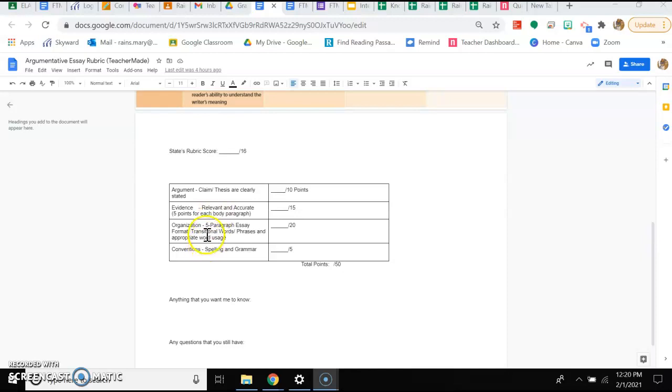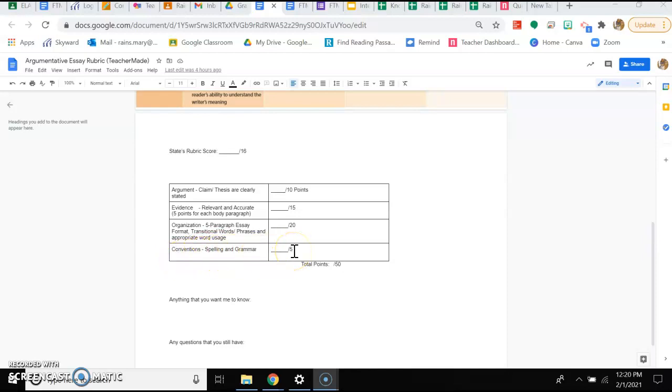You will get 20 points, because this is a big one, for organization. So this is why it's worth so many points. If you follow the 5-paragraph essay format, just like that template has outlined, then that's essentially how you will get your 20 points. In that template, it goes through transition words and phrases, and that you use appropriate language, or more like 7th grade or above vocabulary.